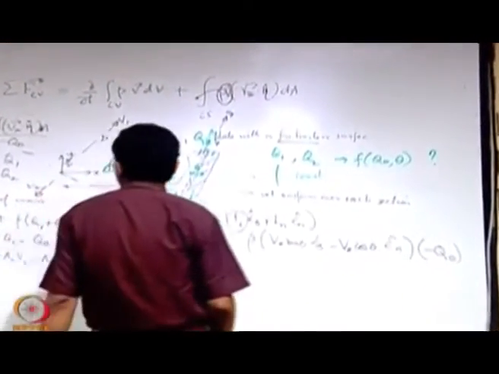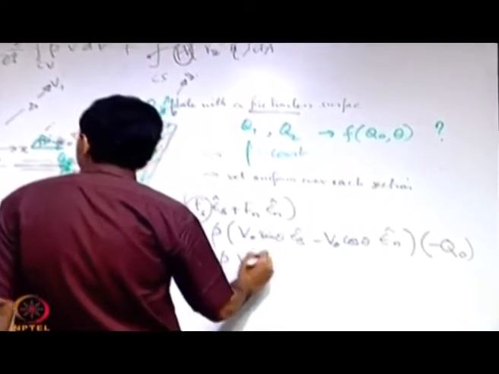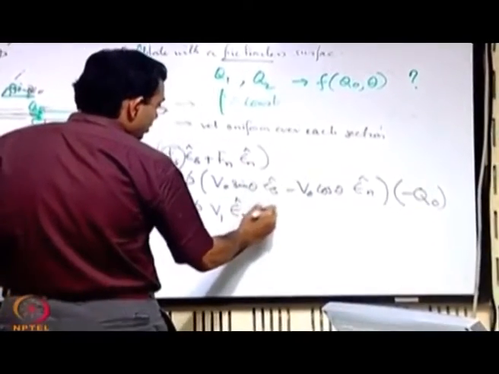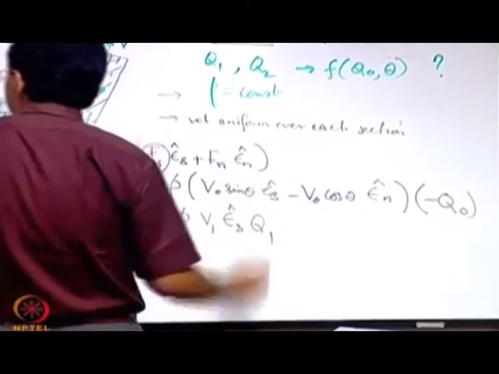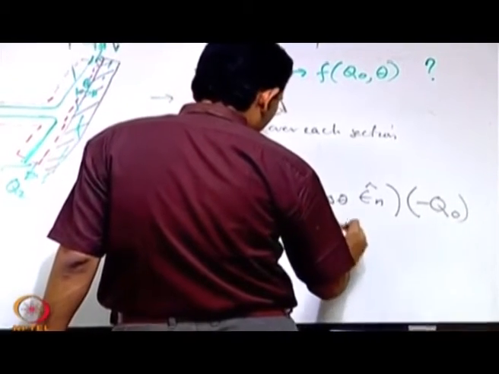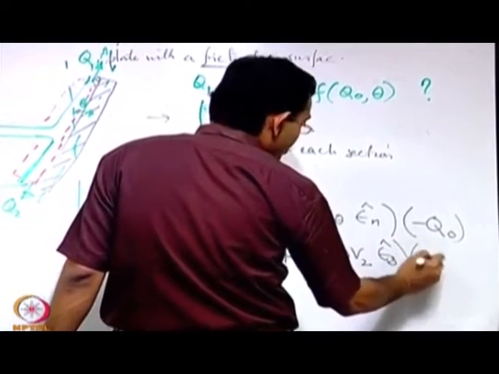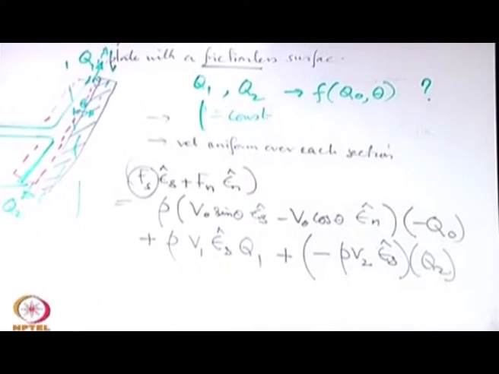Then for the surface 1, plus rho v1 epsilon s into plus q1. For the next one, minus rho v2 epsilon s multiplied with plus q2. Okay.